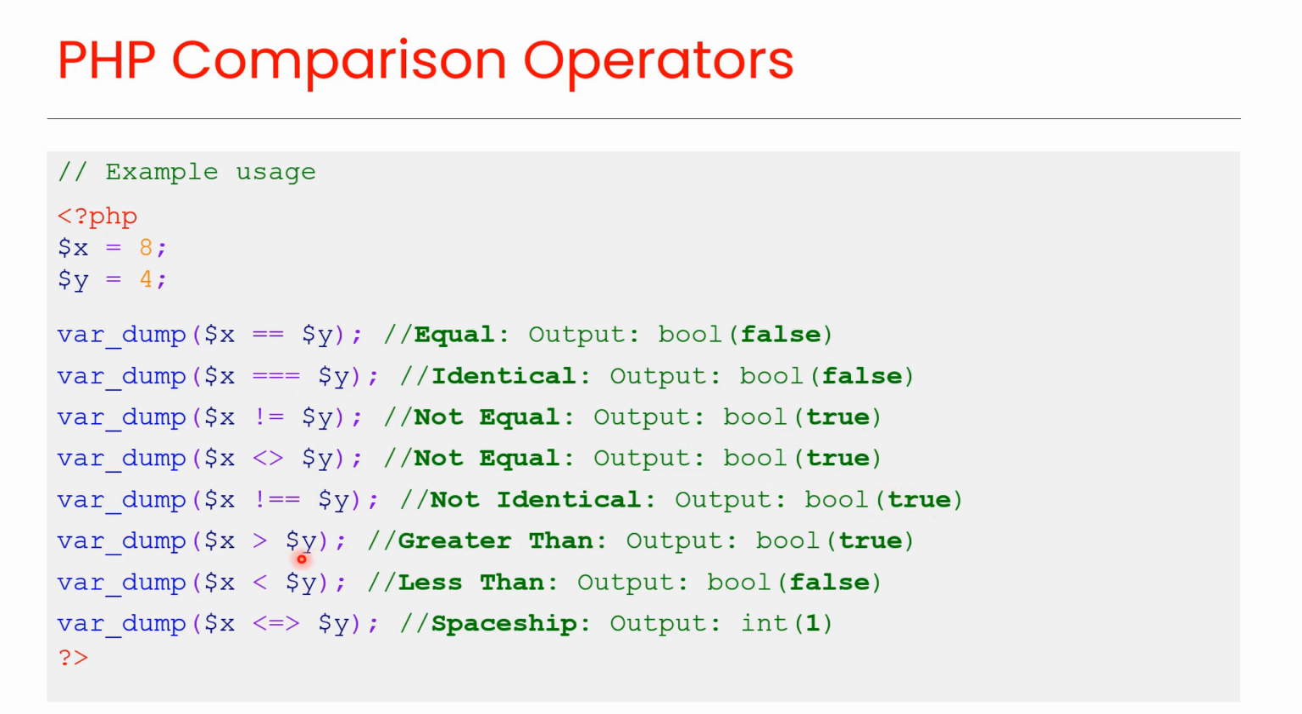In the next case, the output is true because x is greater than y. And in this case, the output is false because x is not less than y. In this case, the output is 1, which is greater than 0, because x is greater than y.